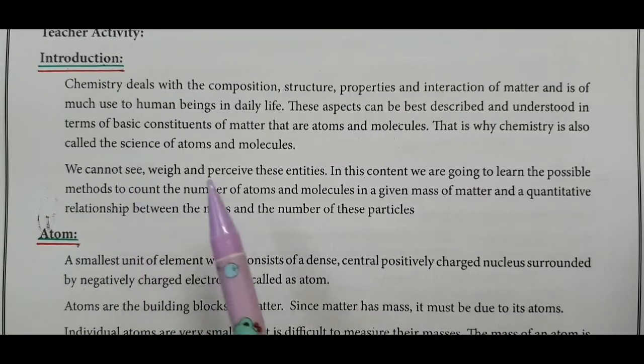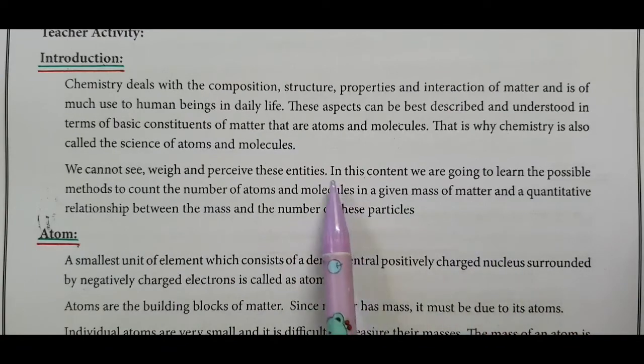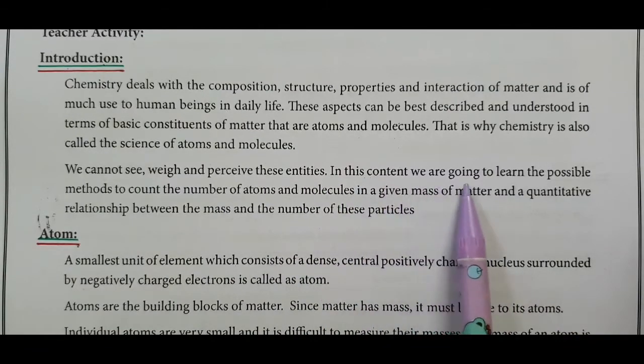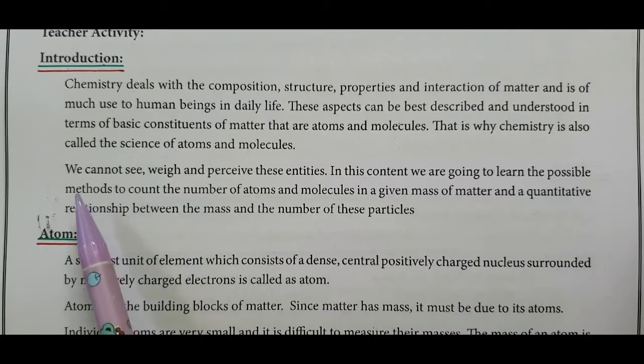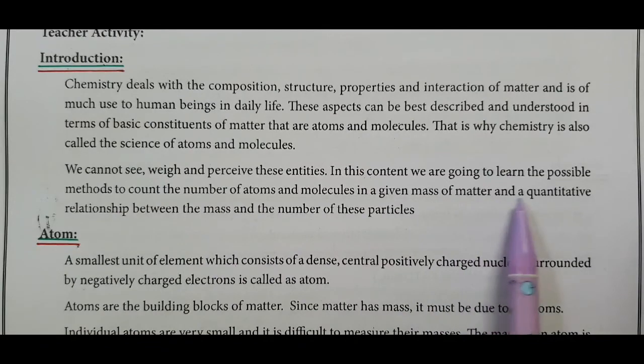We cannot see, weigh or perceive these entities. In this content, we are going to learn the possible method to count the number of atoms and molecules in a given mass of matter and a quantitative relationship between the mass and the number of these particles.